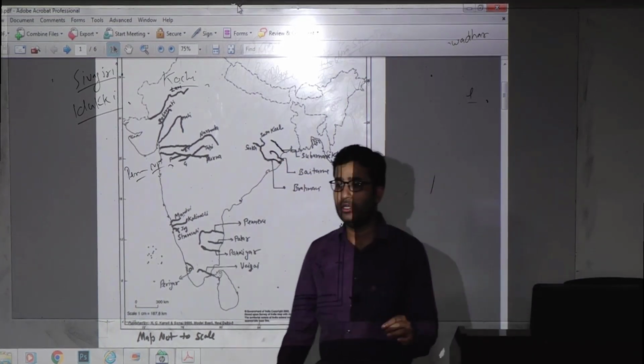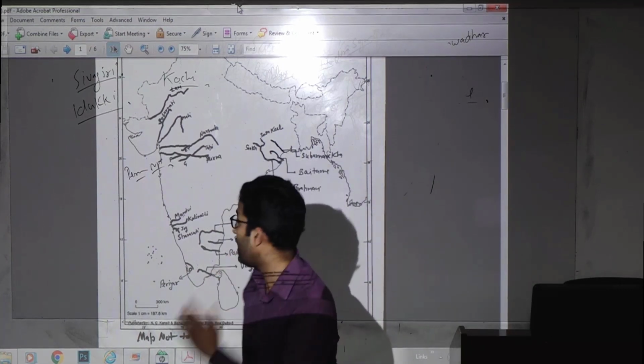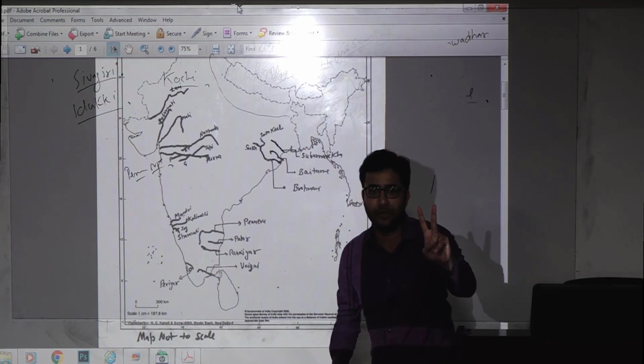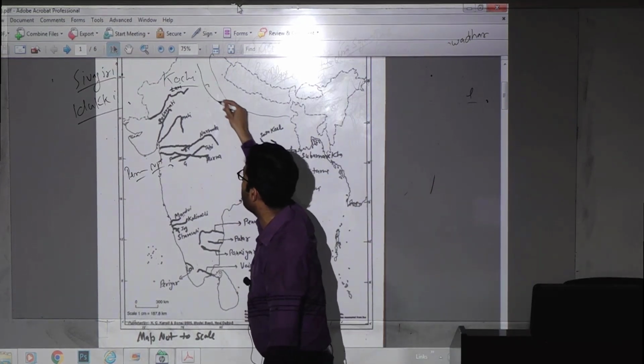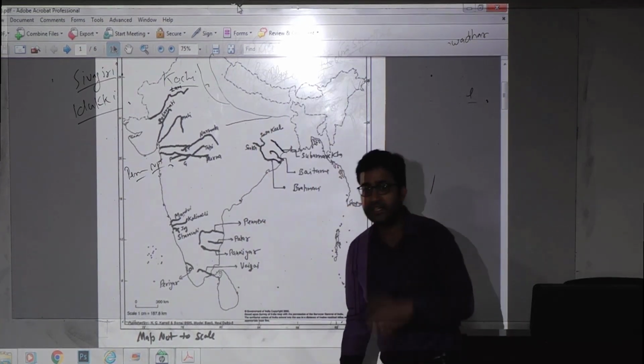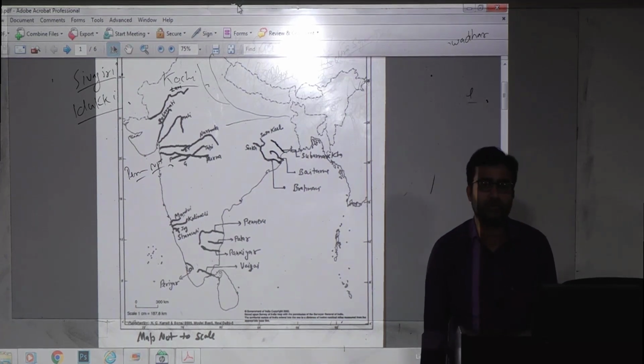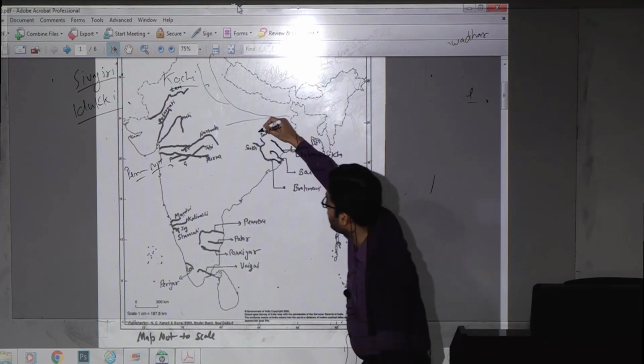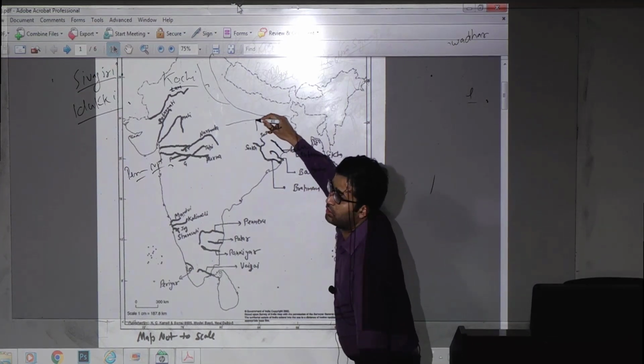If you recall, in my last class I told you about the Ganga river, where the two right hand tributaries are Yamuna and Son. The tributaries of Son river are Johila, Rihand and North Koel. So there is a river known as North Koel.